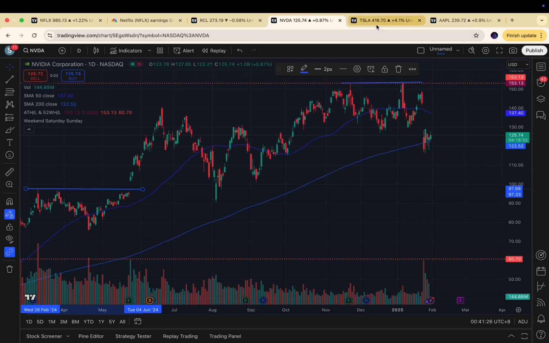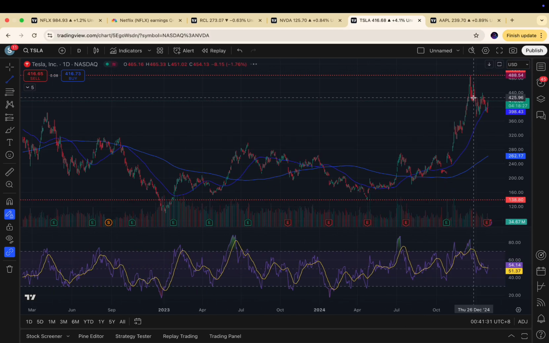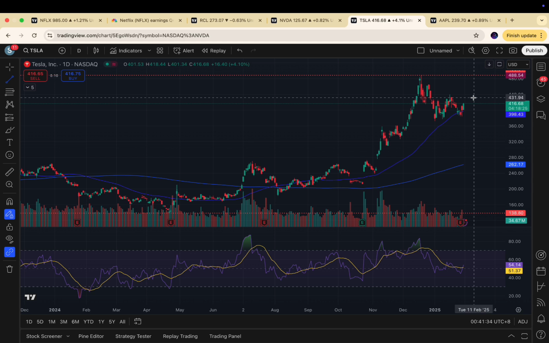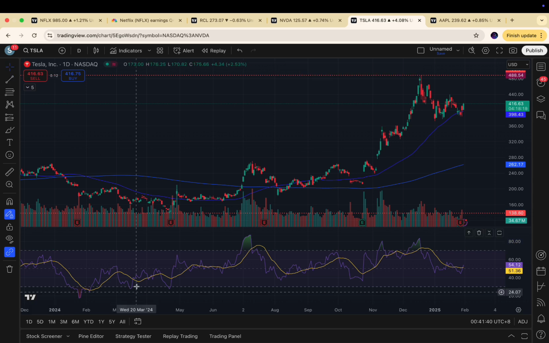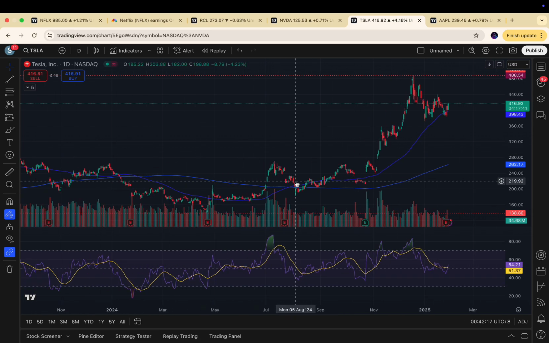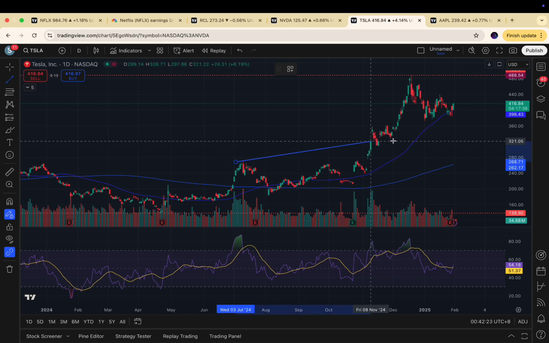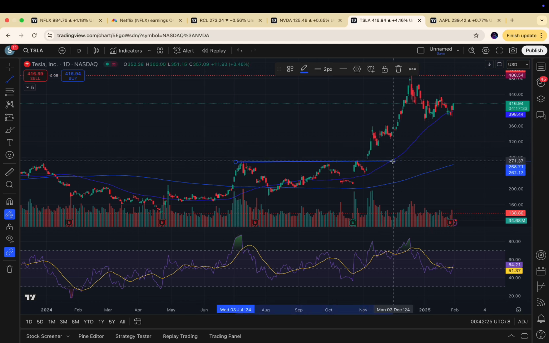Now let's move on to another stock. Let's go to Tesla. For Tesla, like for any other stock, you can also use RSI, which is the relative strength index. It is basically a tool that measures the strength of the momentum in a stock. First we can use support and resistance. We can see that this is one of the common levels where sellers were able to keep a cap on the price, right? Until there was a catalyst, okay?